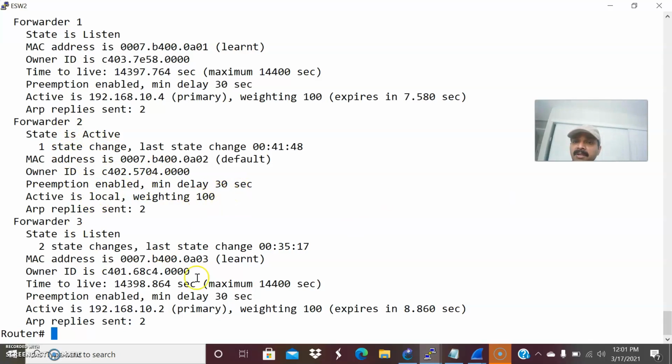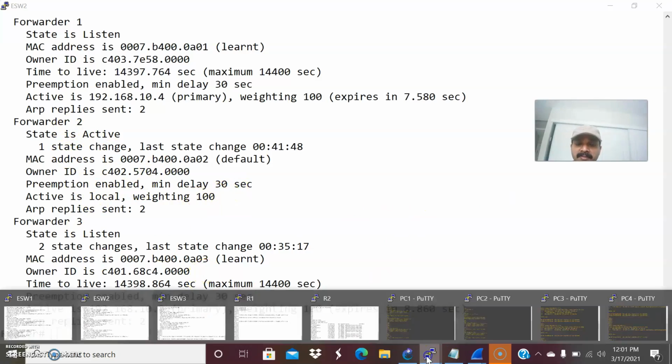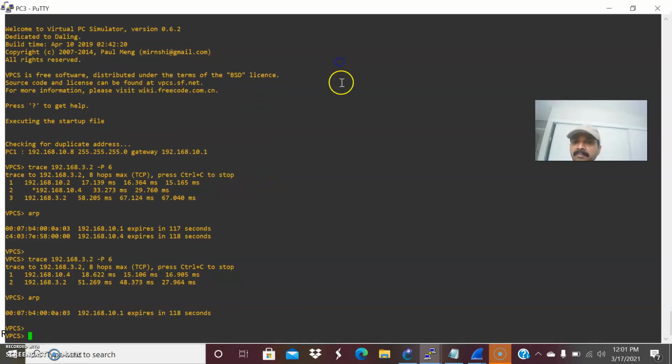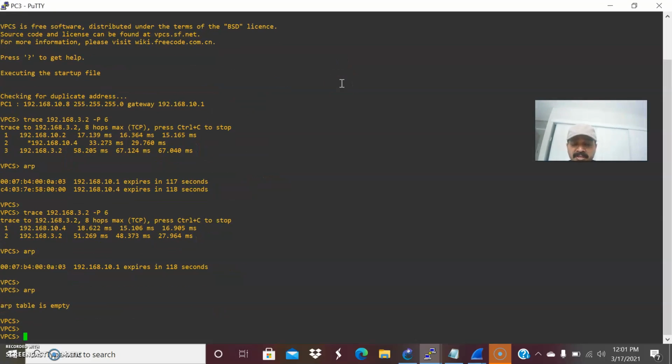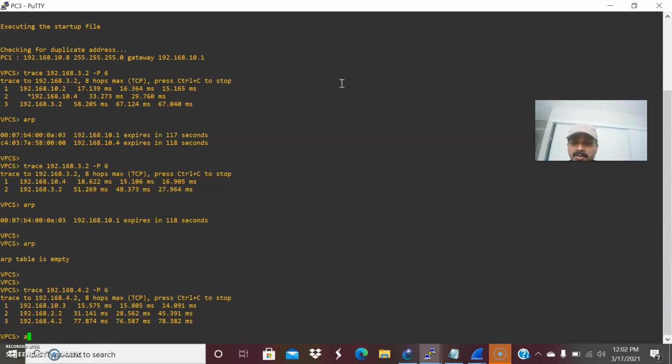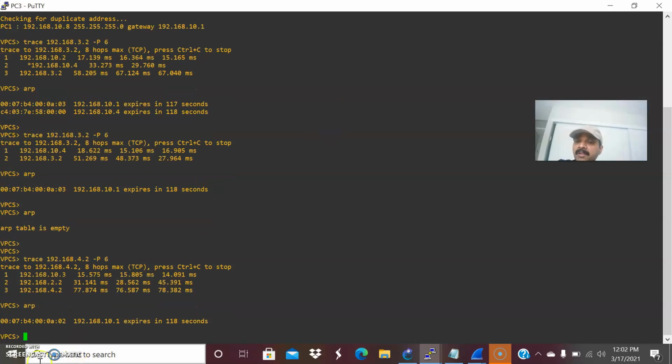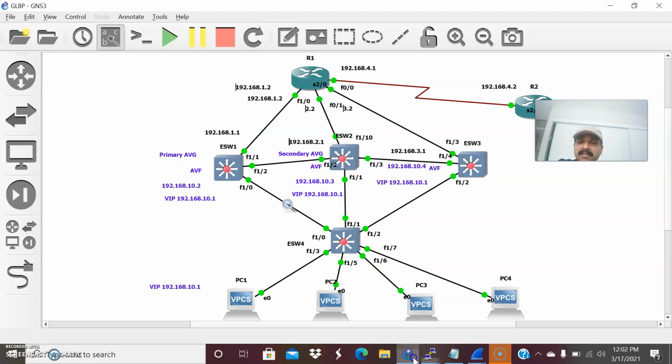Let us go to the third client, PC3. It will distribute in an even fashion or in a round robin fashion. Let us do the trace again. I am just tracing to the R2 router IP. Let us do the ARP request. So you can see, right, it is getting 02. So that is the reason it will be assigned in a round robin fashion.